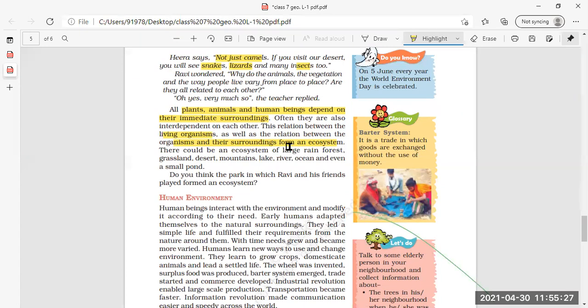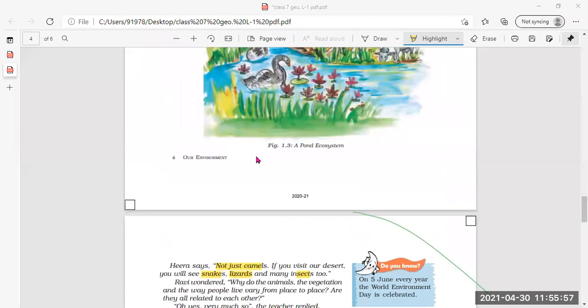Surroundings में क्या आ गया? Surroundings में the nature आ गया. So living organisms depend on the nature, and nature depends totally on living organisms for the survival. So there could be an ecosystem of large rainforest, grasslands, desert, mountains, lake, river, oceans, and even the small pond. So हर जगह का अपना अलग एक ecosystem होता है. जैसे we have seen here just now, the pond ecosystem.